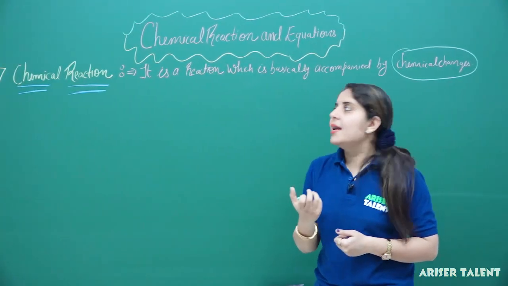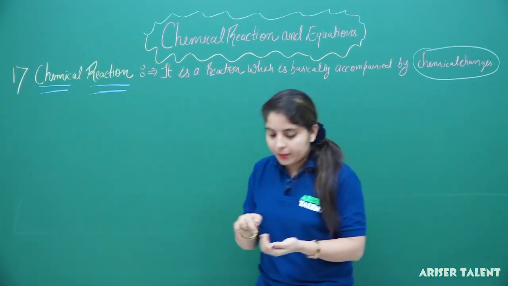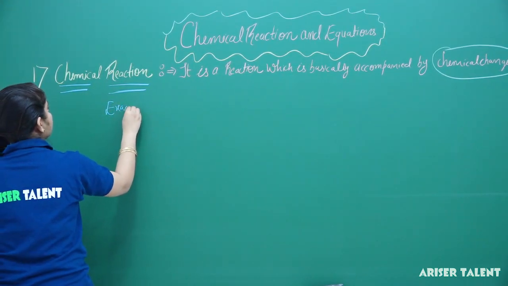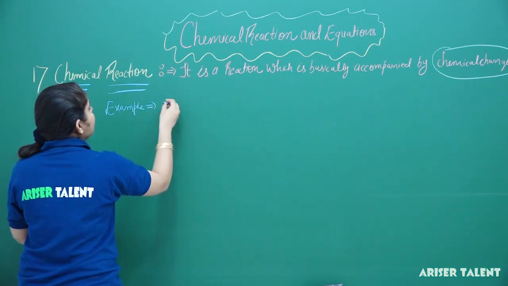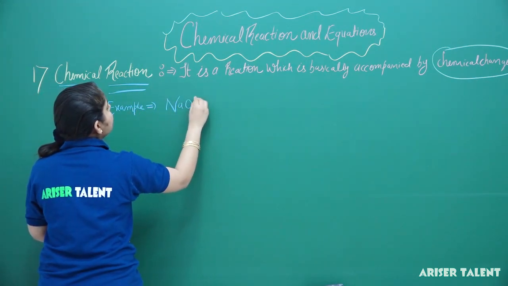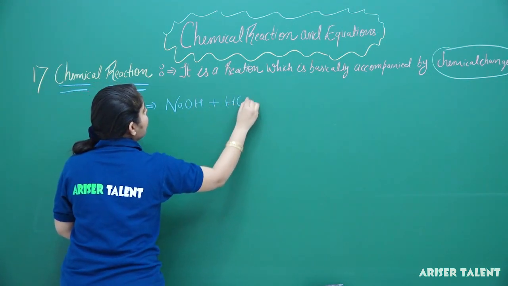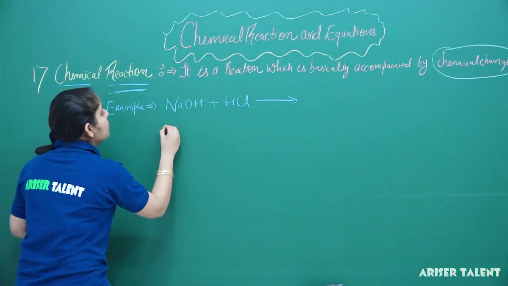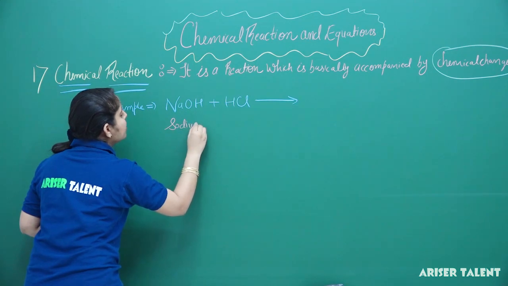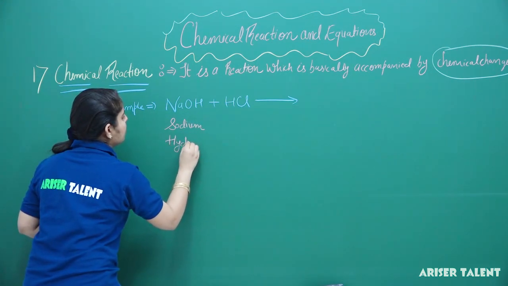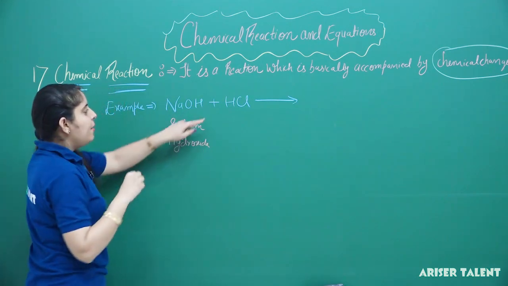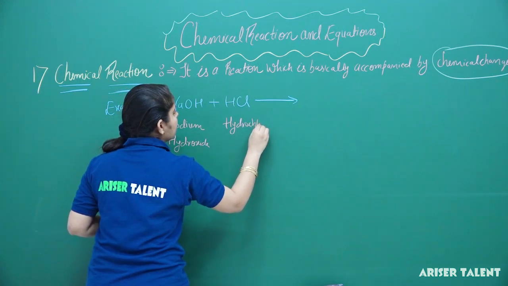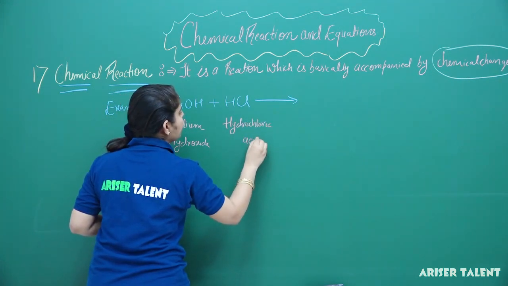Now we are going to understand the chemical reaction with the help of a suitable example. Suppose we are provided with NaOH plus HCl. Under certain conditions of temperature and pressure, we have NaOH, that is sodium hydroxide, and we have HCl, which is hydrochloric acid.